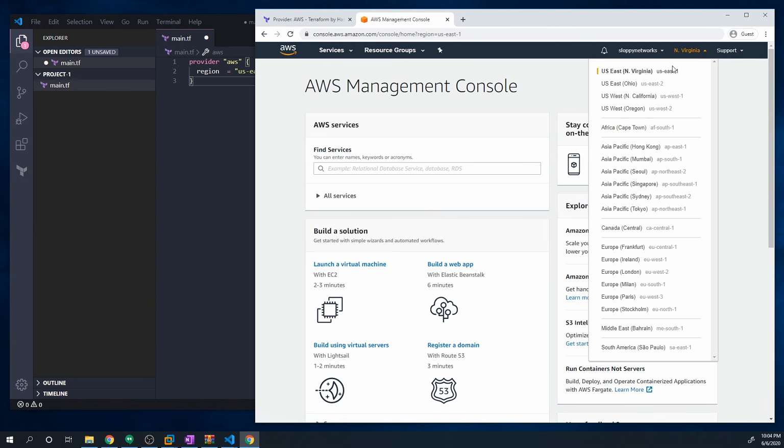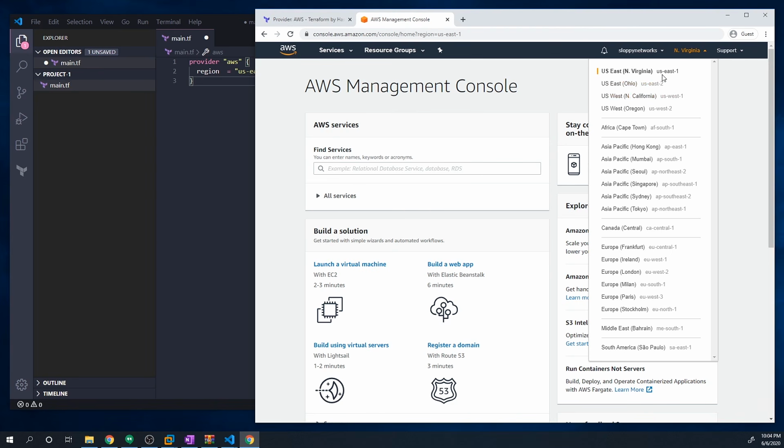It's going to default to whichever data center is geographically closest to you. I'm on the East Coast in the US, so it defaults to using the Northern Virginia data center, what's referred to as US East 1. However, if you're in California, it's probably going to default to US West 1. So what I would recommend, if you're following along with me, is that you just use US East 1 like I am.